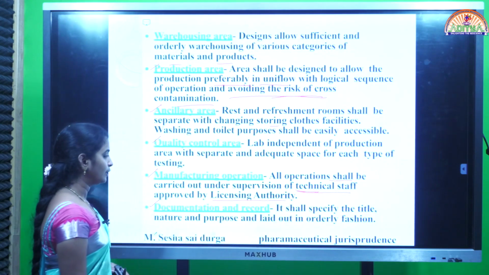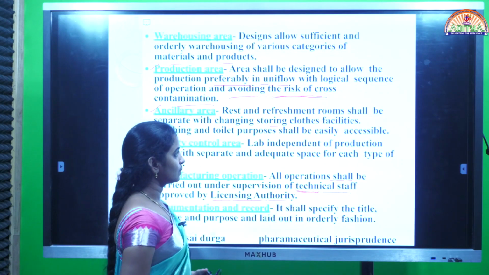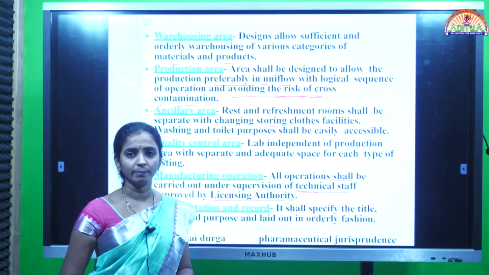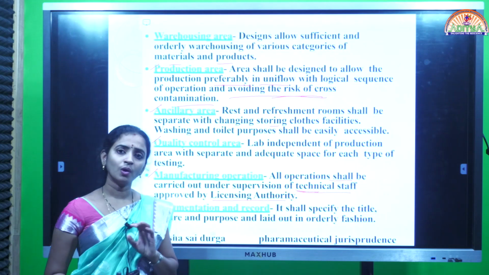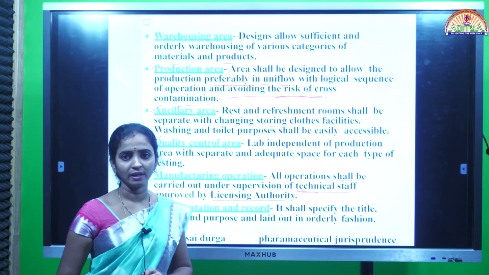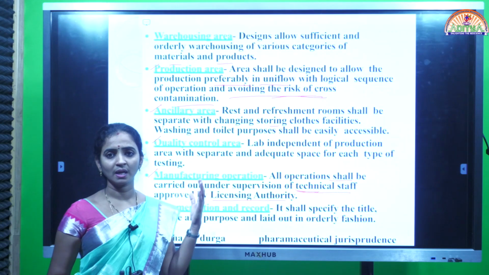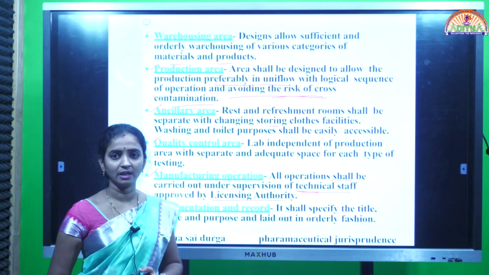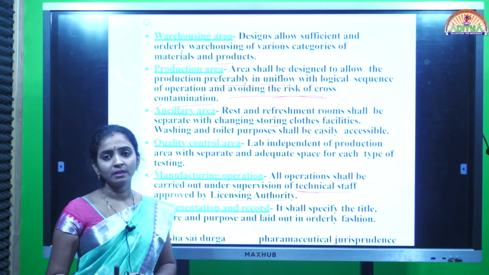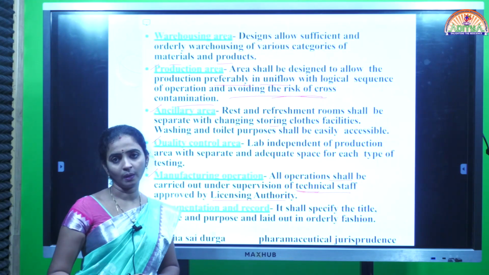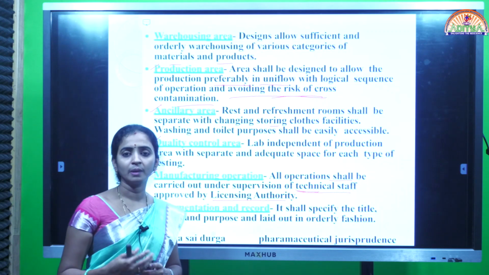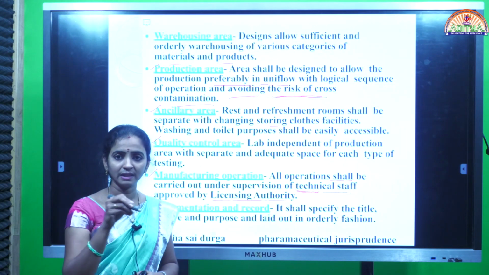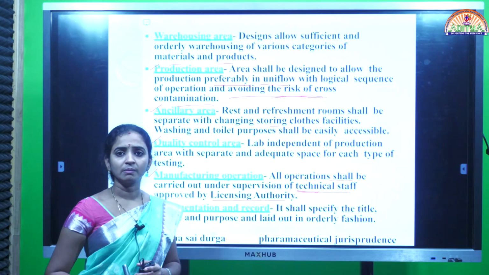And last one, documentation and record. So I said to you that a number of operations together only we can prepare a particular dosage form. For example, if you procure some ingredients from other manufacturing area, when you are procuring the ingredients, the procurement order, from which lab you are purchasing the chemicals, how much quantity you are purchasing, the date of purchase, everything must be documented.